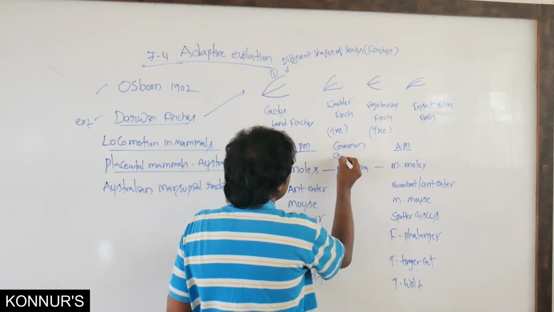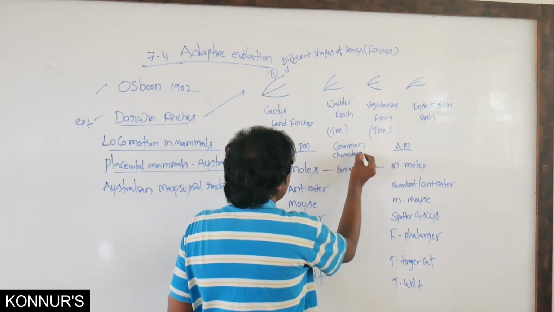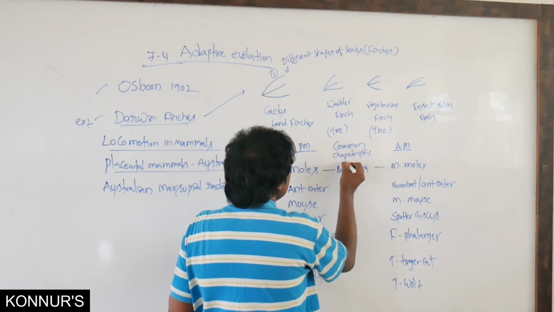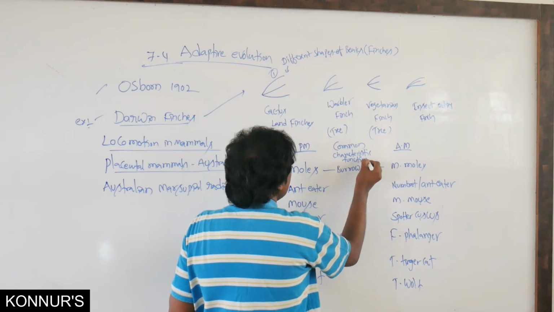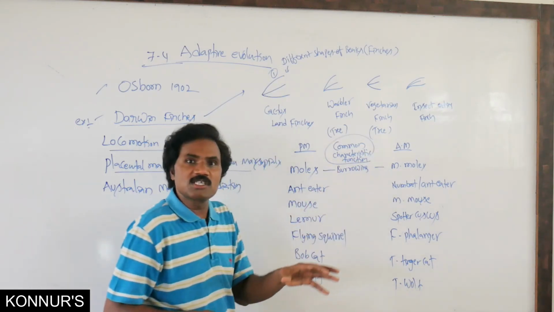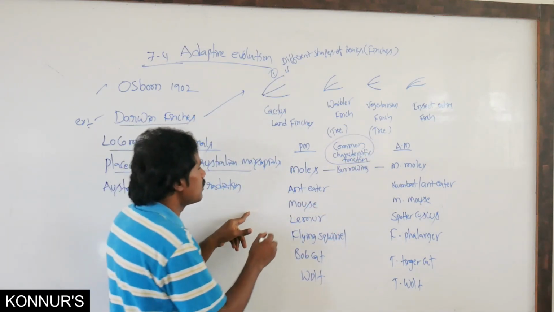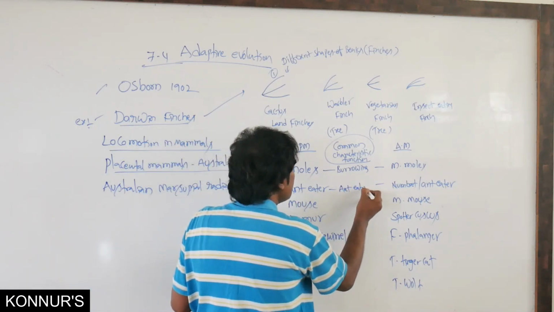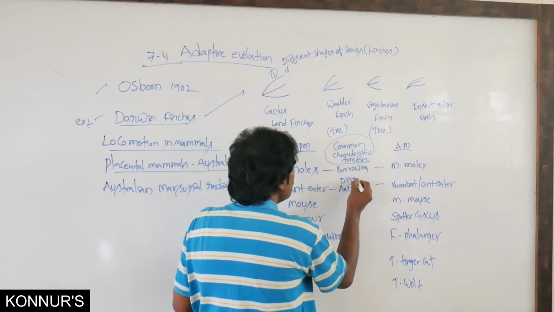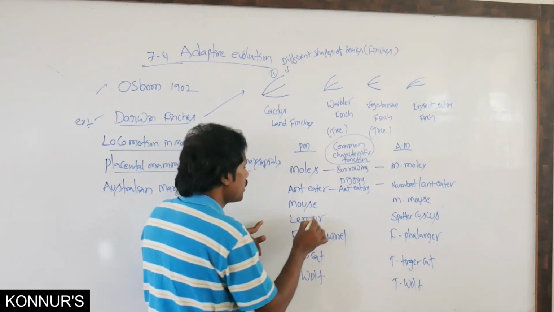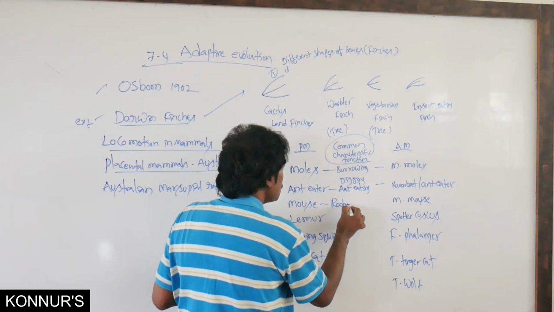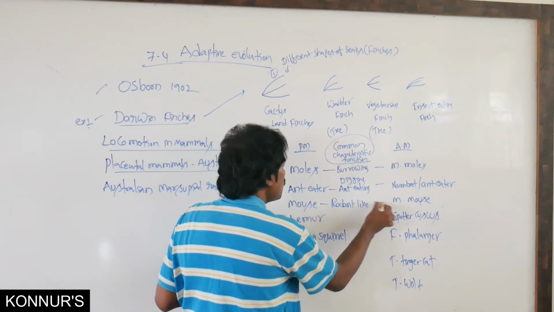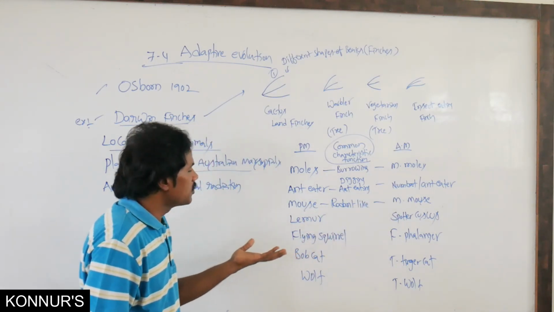The common characteristic function. What is the common characteristic function? There is the burrowing of the soil. Anteater, the name itself says ant-eating, apart from digging of the soil. Here the mouse has a rodent-like structure, both are present.